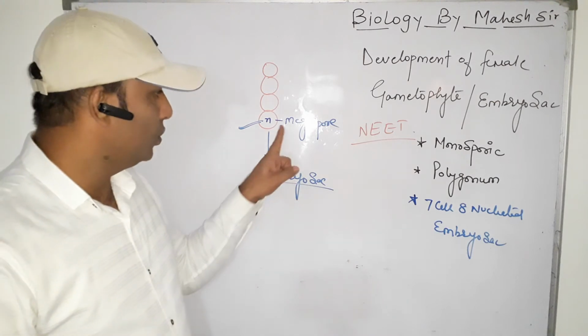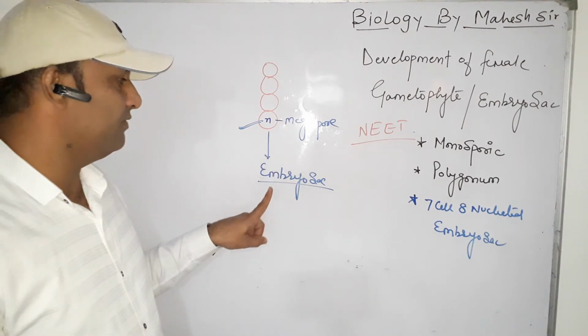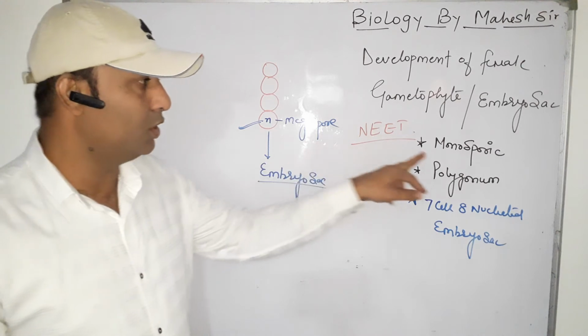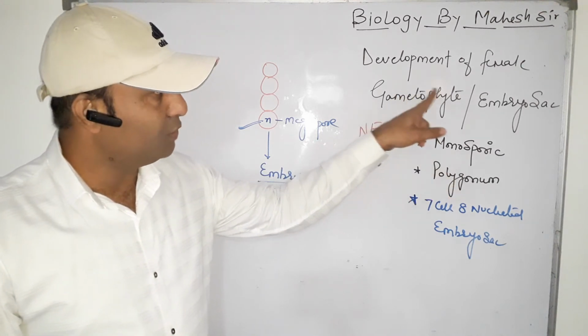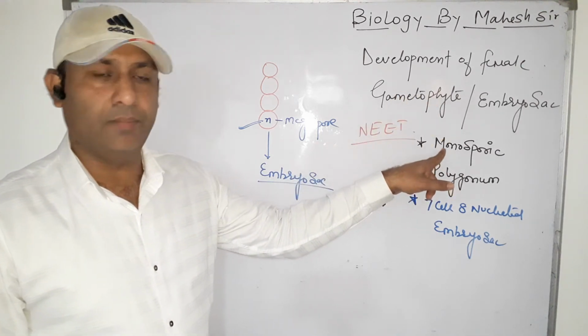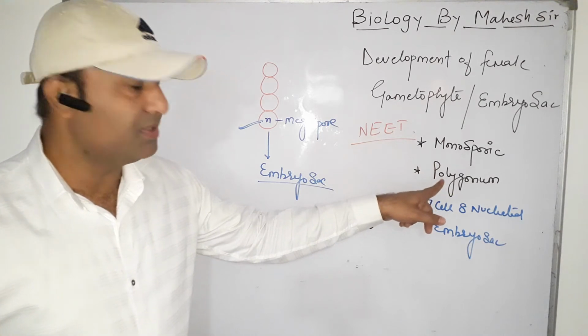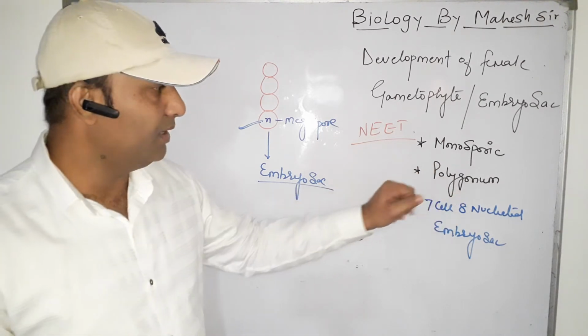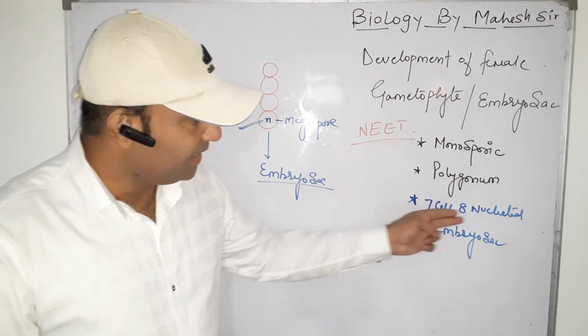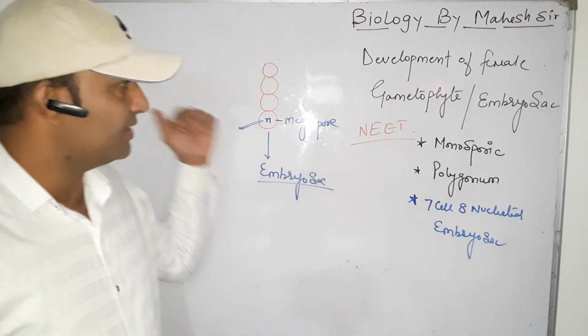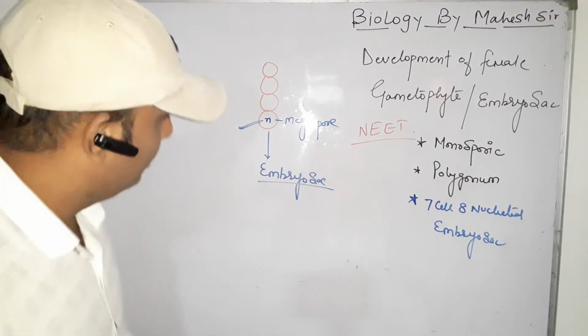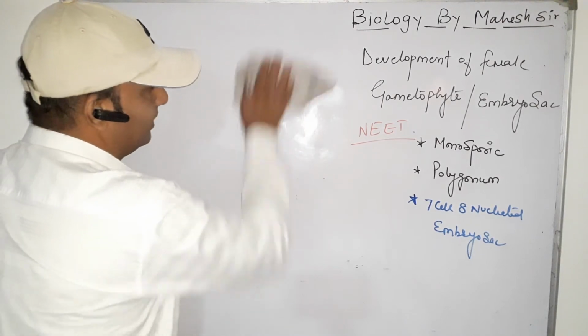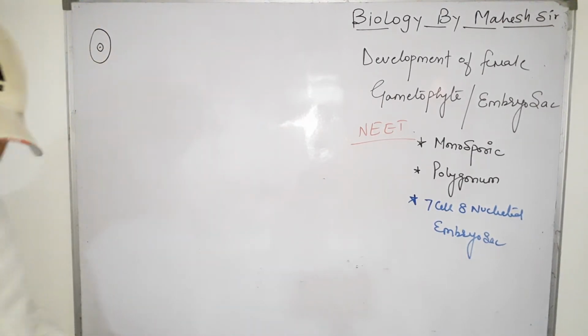Clear? Again, only one functional megaspore develops the embryo sac. That condition is called monosporic. So the development of female gametophyte is monosporic. Polygonum, because it is present in Polygonum, it is an example. Next is the 7 cell and 8 nucleated embryo sac. It will be clear at the end of this topic. So now we start the development of female gametophyte.